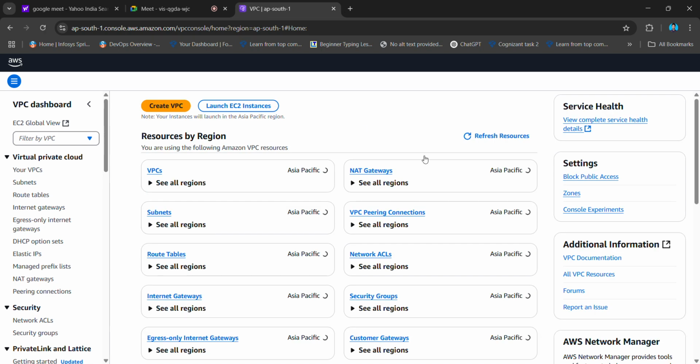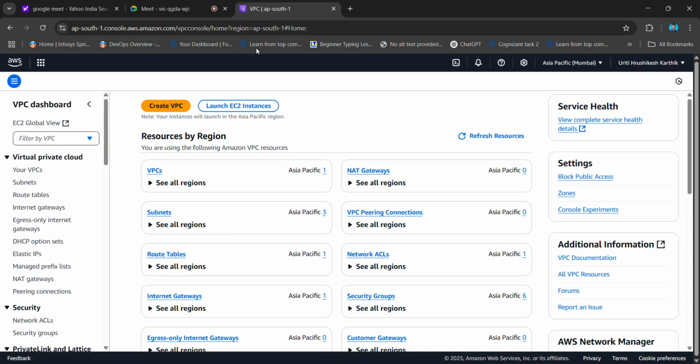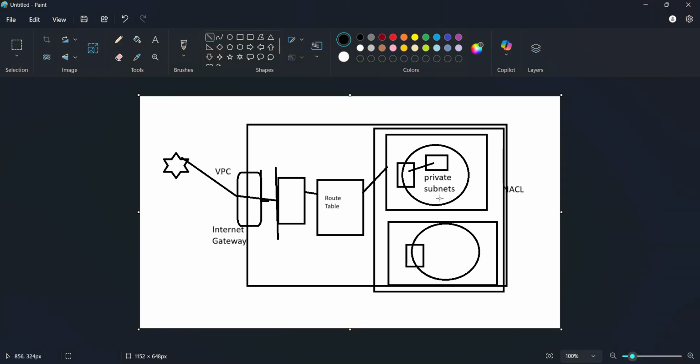So on top of this public cloud, we are trying to build a private cloud. So you'll be shown this interface, and whatever we have discussed over here, subnets, route tables, internet gateway, these things we haven't discussed yet. NAT gateway. Yeah, I forgot to discuss NAT gateway actually. So we'll also have a NAT gateway.